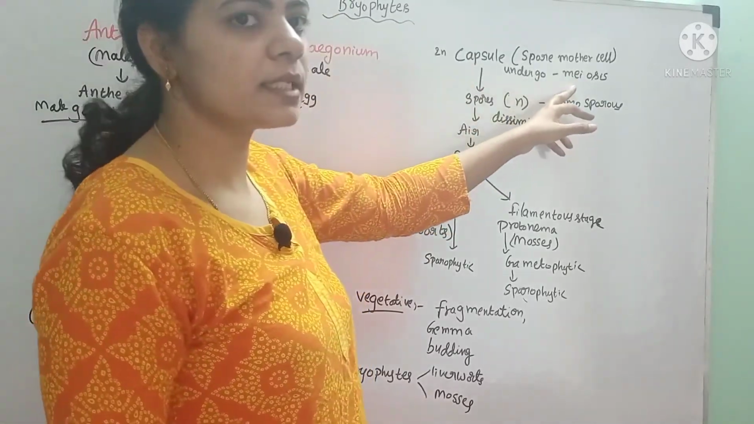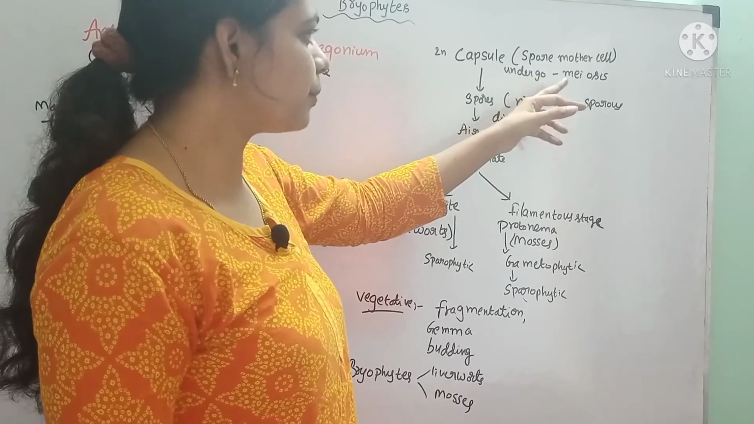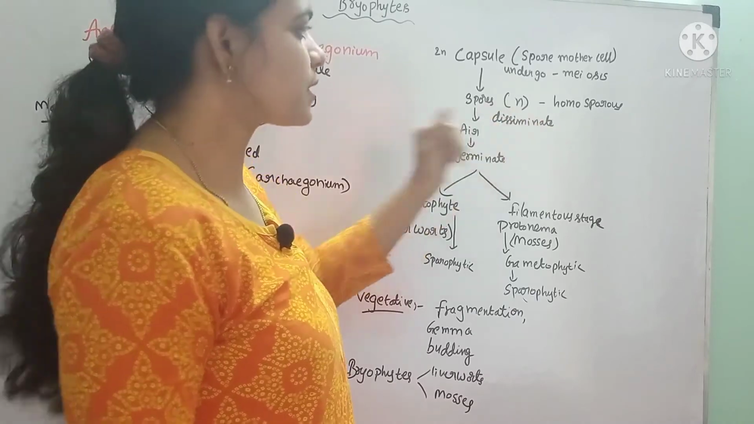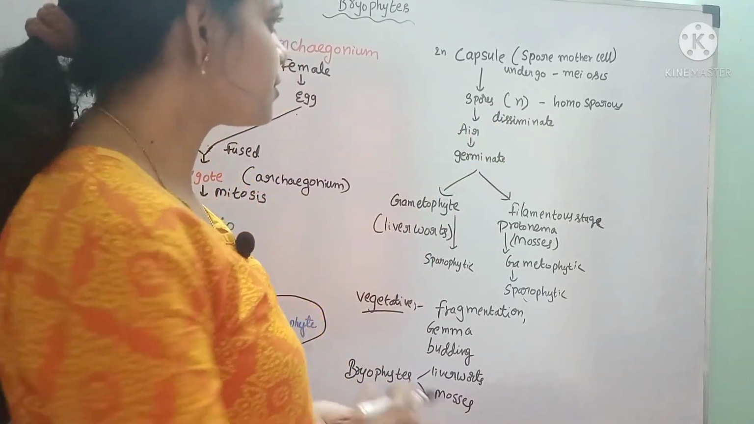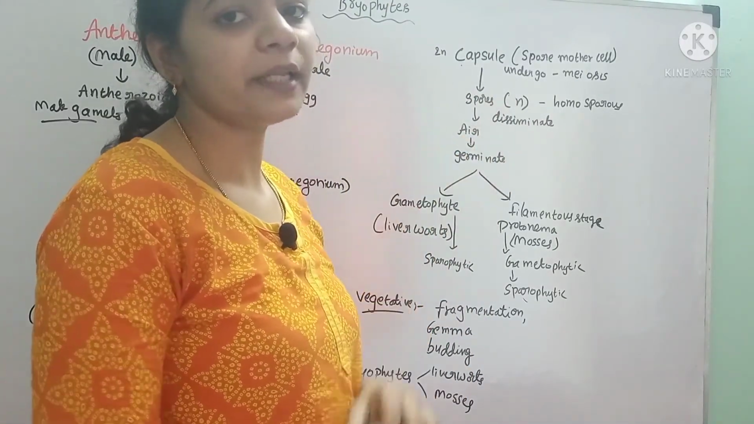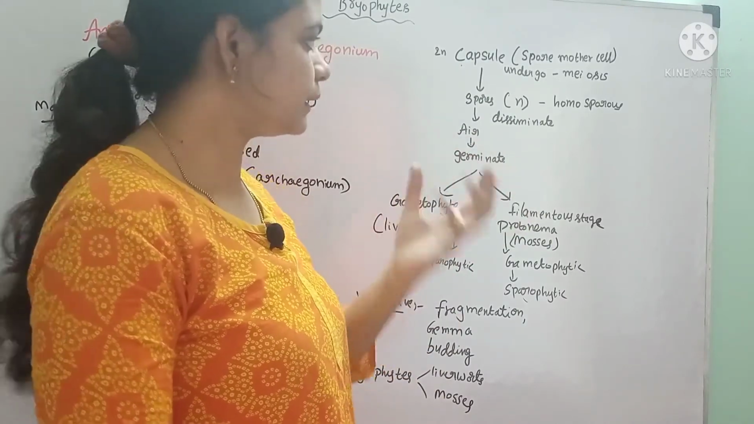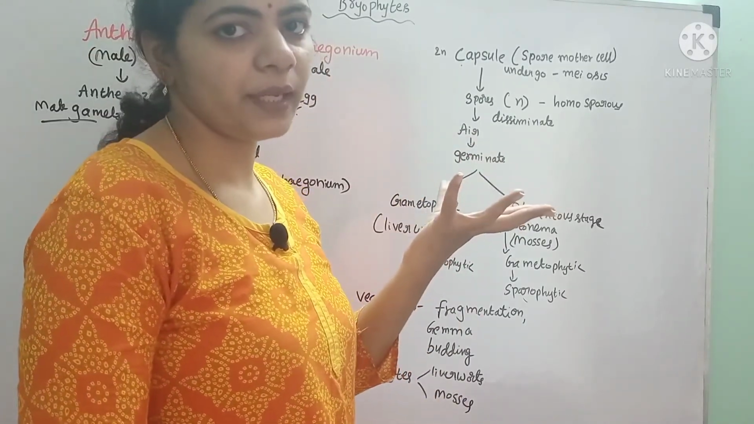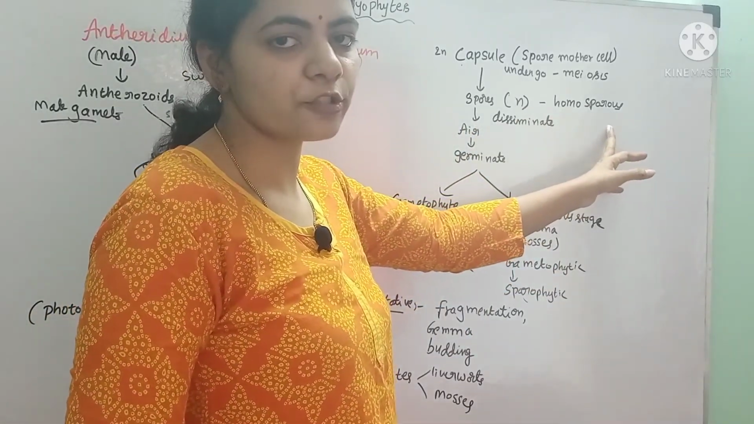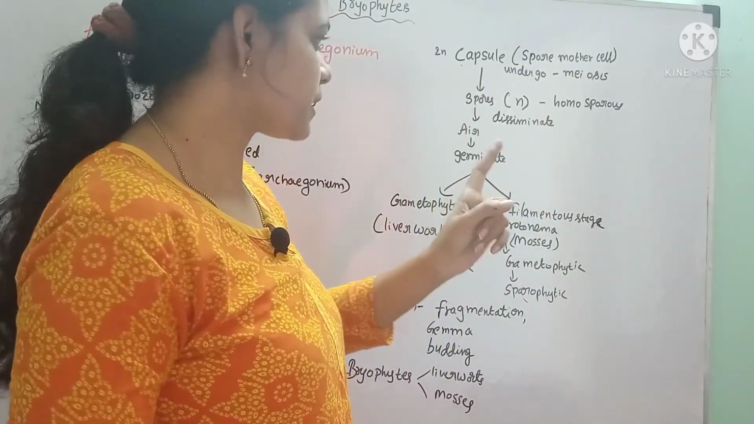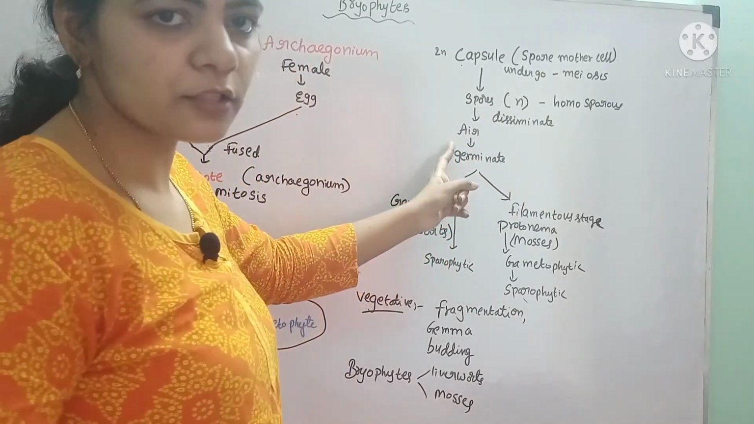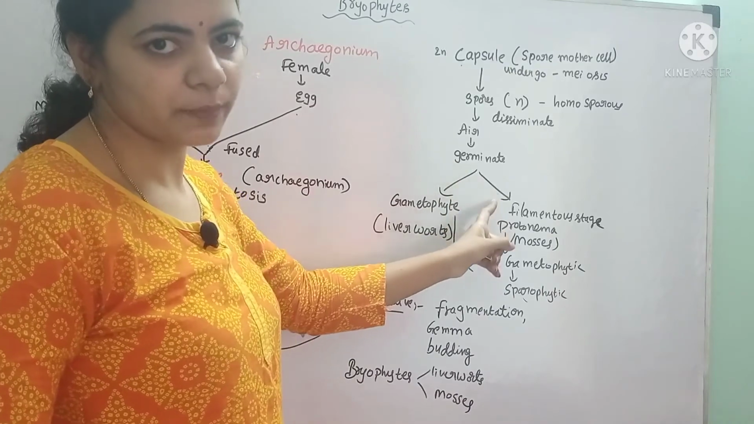What happens in meiosis? By means of meiosis, the number of chromosomes is reduced and haploid spores are produced inside the capsule. When the ripened capsules move with the wind, they burst open and the spores get released outside. The spores are homosporous, meaning only one type of spore is present. They disseminate by wind, and when they fall on a suitable substratum, they immediately germinate.